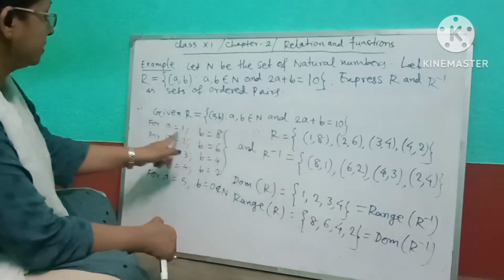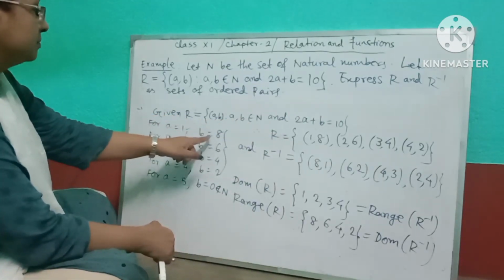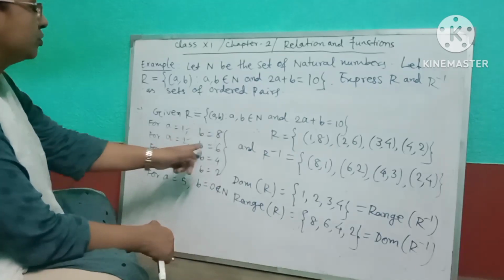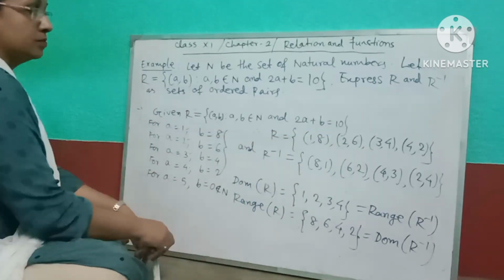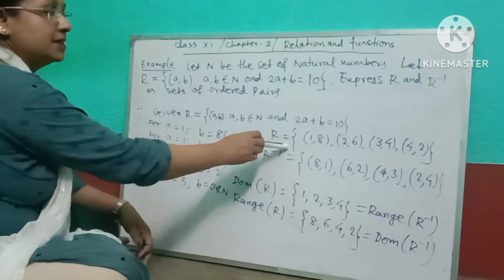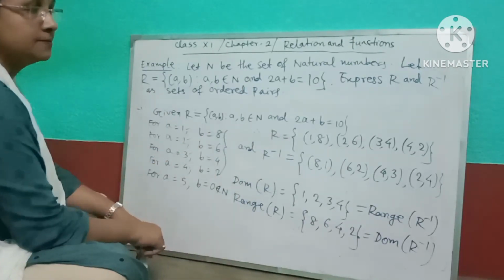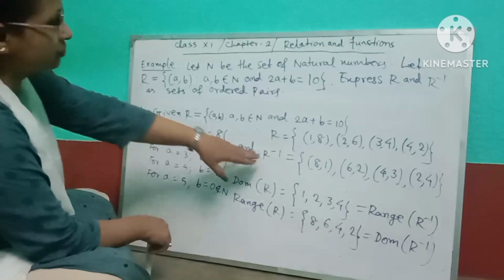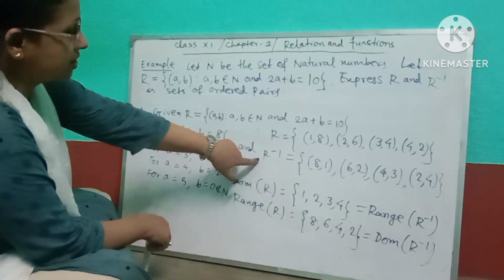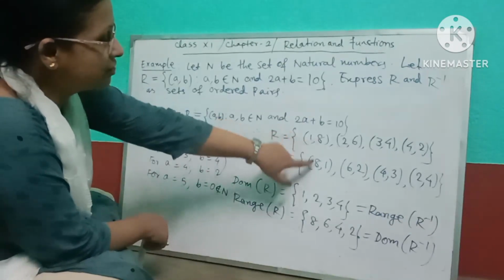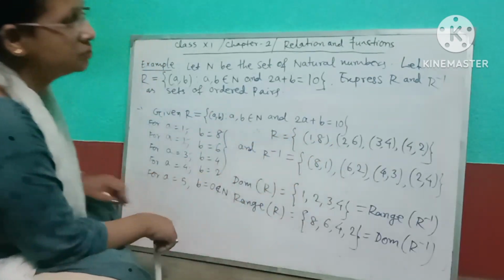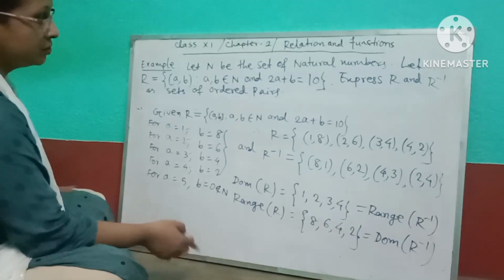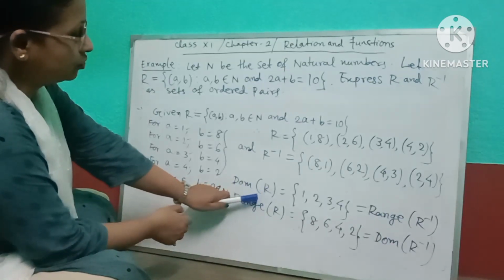R সমান হচ্ছে এখানেতে আমি a equal to 1 জন্য b পেয়েছি, a equal to 2 এর জন্য পেয়েছি, তাহলে এখান থেকে আমি রিলেশনটা পেয়ে গেছি। তো since this is a binary relation, obviously R inverse we will get. So what is the R inverse? R inverse equals {(8,1), (6,2), (4,3), (2,4)}.